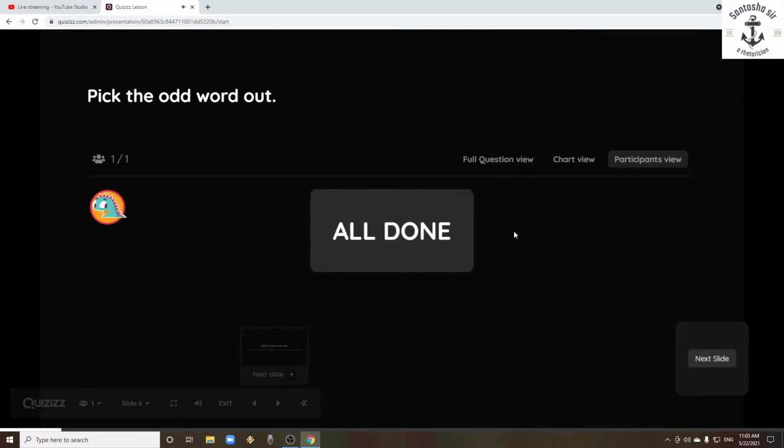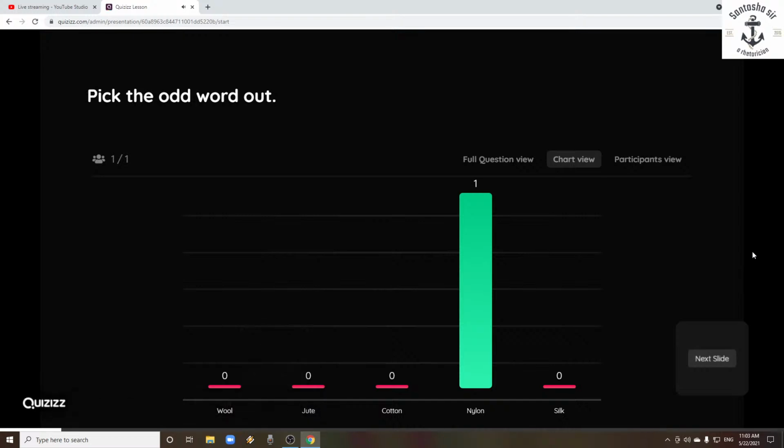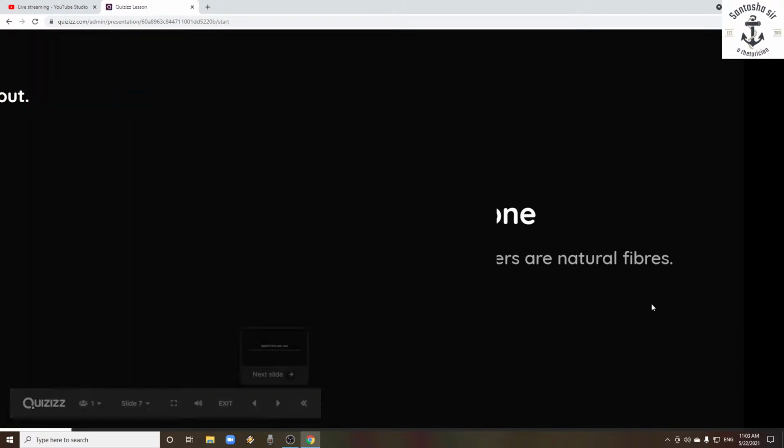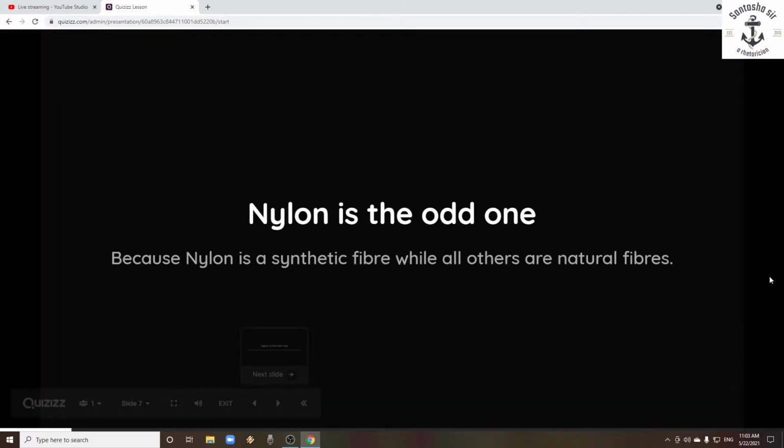Okay, here again we have pick the odd one out, and for this we have different options: wool, jute, cotton, nylon, and silk. Nylon is the right answer. But why nylon is the right answer, why it is the odd one, we'll check. Nylon is a synthetic fiber, while all others are natural fibers. Everything else we get naturally, but nylon is synthetic, it's man-made.